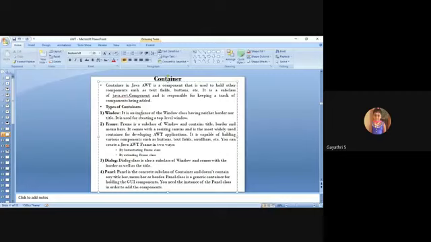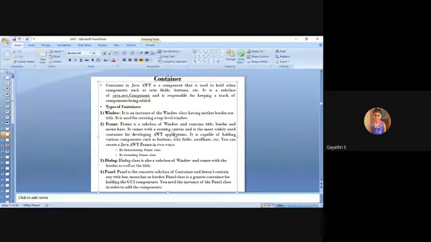Types of containers. The first one, the very basic one, is window. Window is used for creating a top level window, and the window class has neither border nor title. It doesn't have any border and doesn't have any title. It's just a top level plain window.